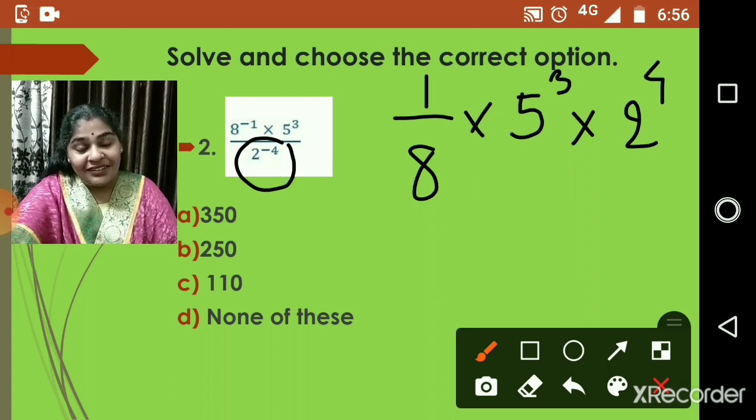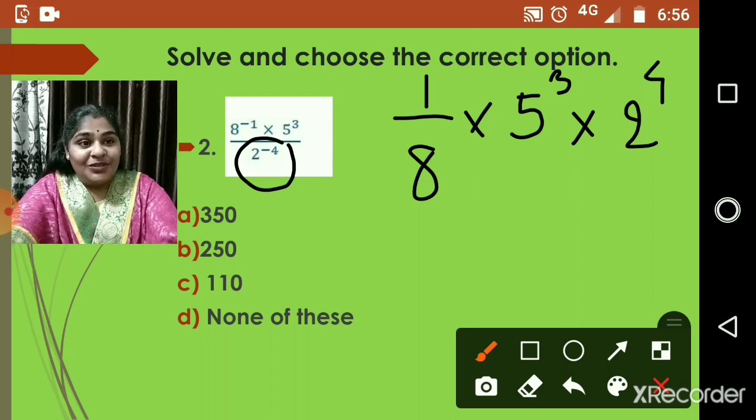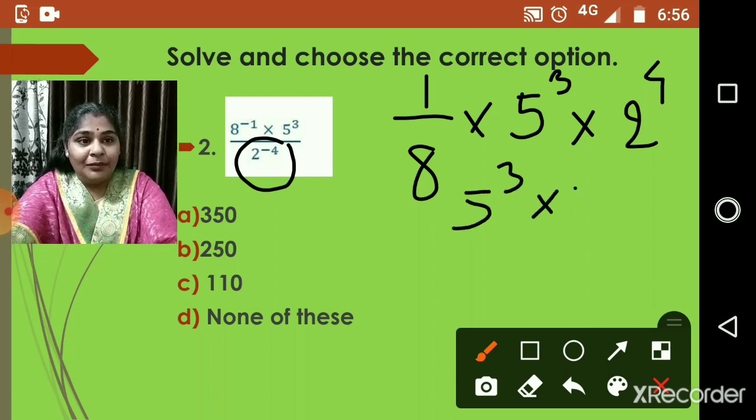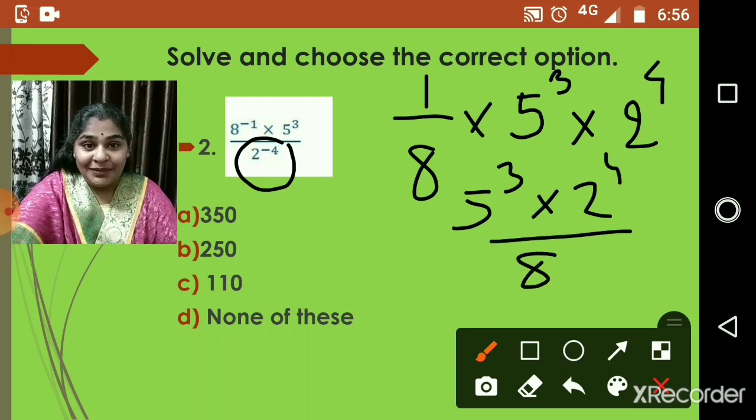I have used the law of exponents for negative exponents. So now you can see it is 5 cube in the numerator multiplied by 2 raised to 4 upon 8.